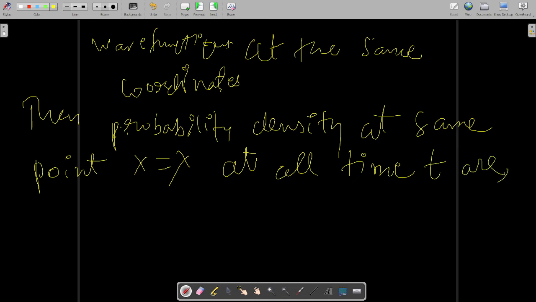At all time t means time is stationary over here, so we are not considering the time term.